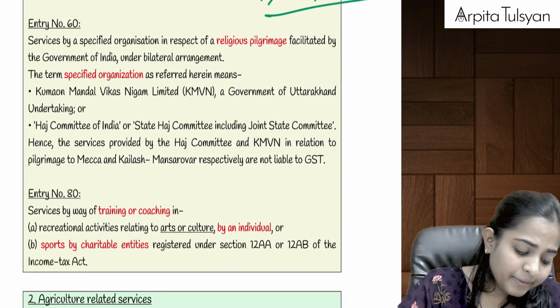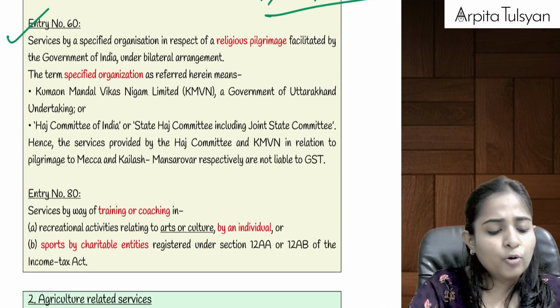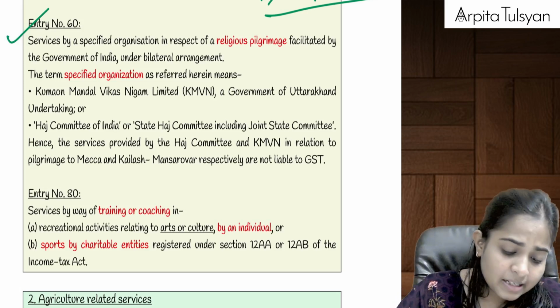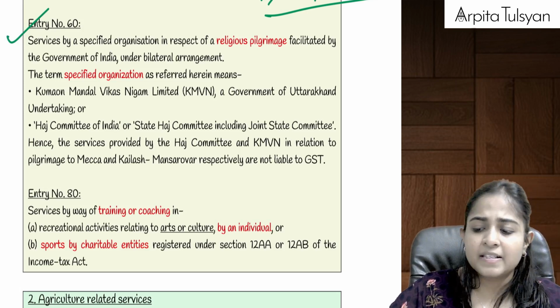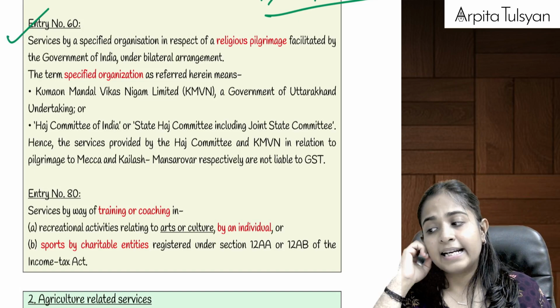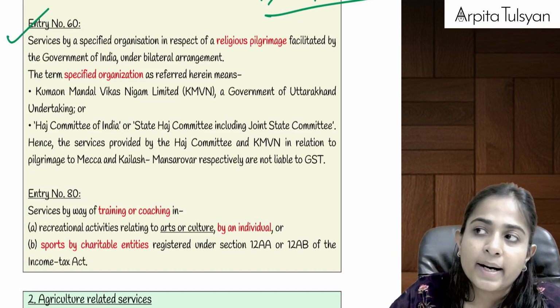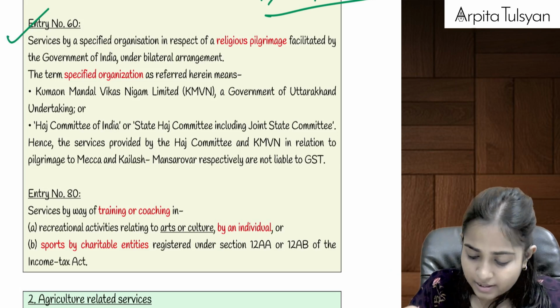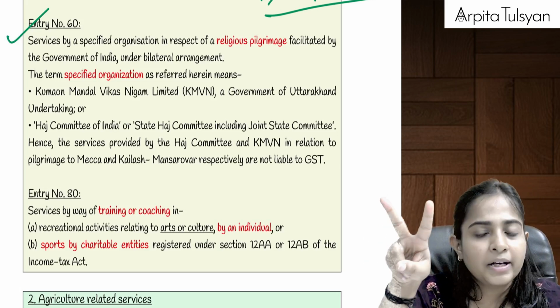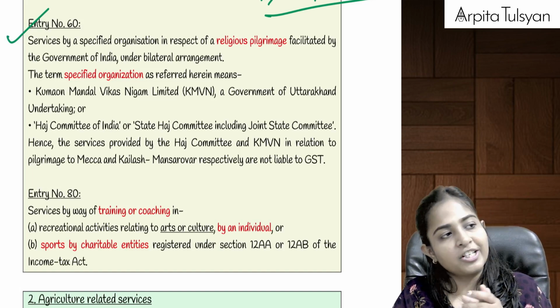Are you clear till here? Yes. Then after that, going on to the next entry, that is entry number 60. Entry number 60 is very, very simple. Entry number 60 says that if there are services provided by certain organizations, in this there are only two organizations which have been notified.